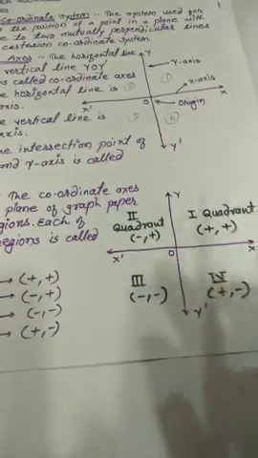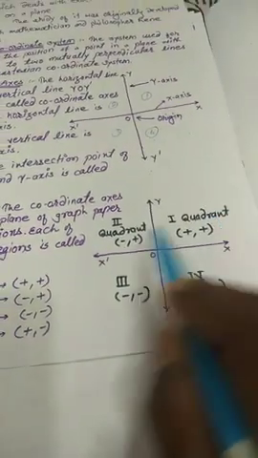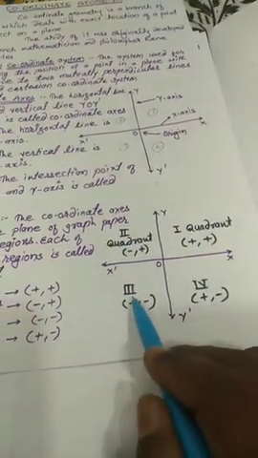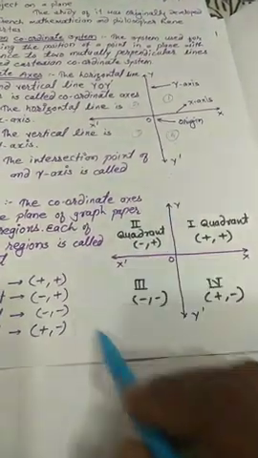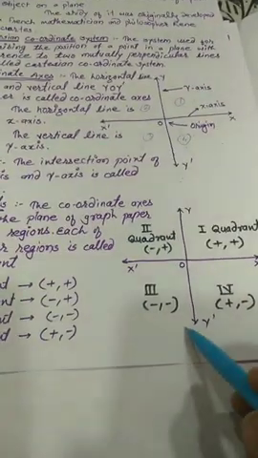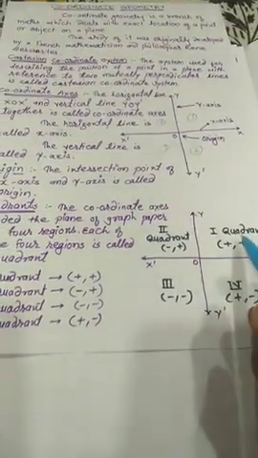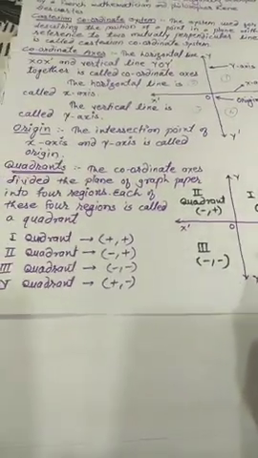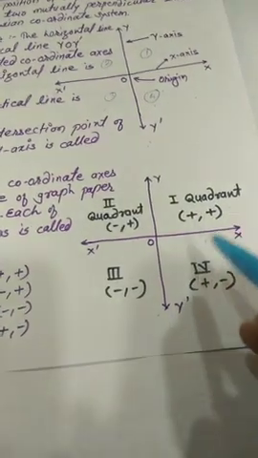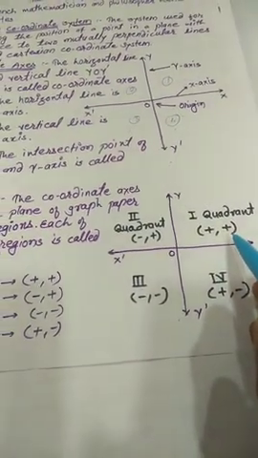So see here students, first quadrant, second quadrant, third quadrant and fourth quadrant. We cannot change the sequence, we cannot change the order. In this order we write the names of the quadrants. According to these quadrants, there are sign conventions.